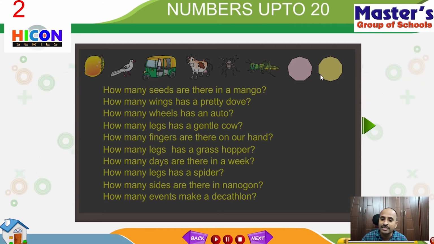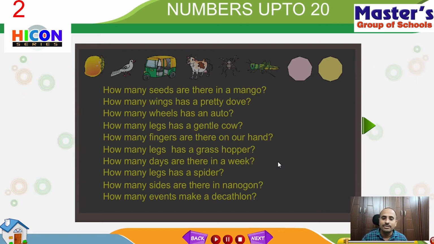So that is third side, fourth side, fifth side, sixth side, seventh side, eighth side, ninth side, 10th side. So it has a total of 10 sides. That means it has a total of 10 straight lines around it. Since it has 10 sides, this geometrical shape is called a decagon. Deca means 10. So the answer for the last question is 10 sides.